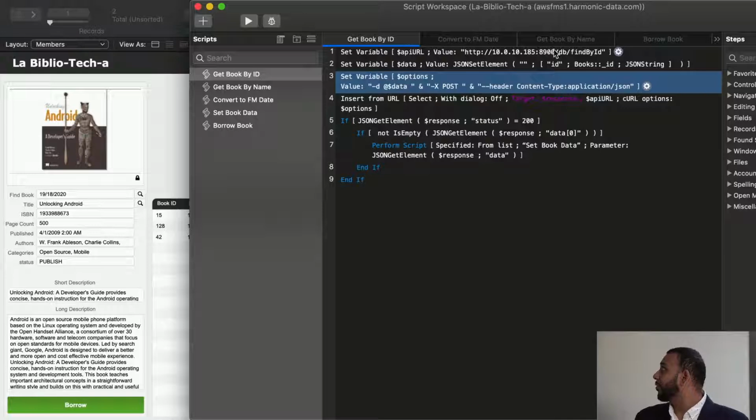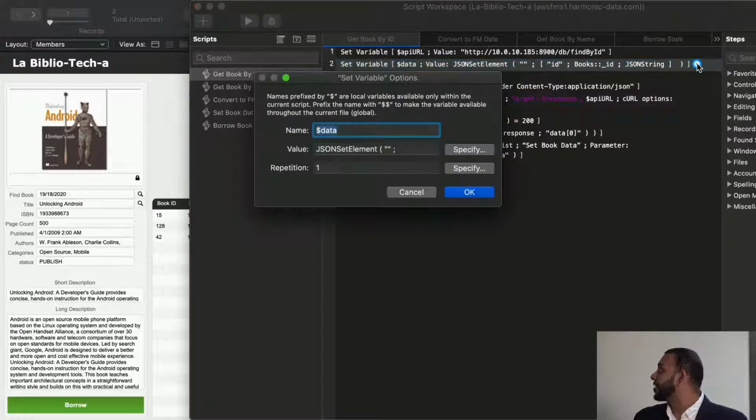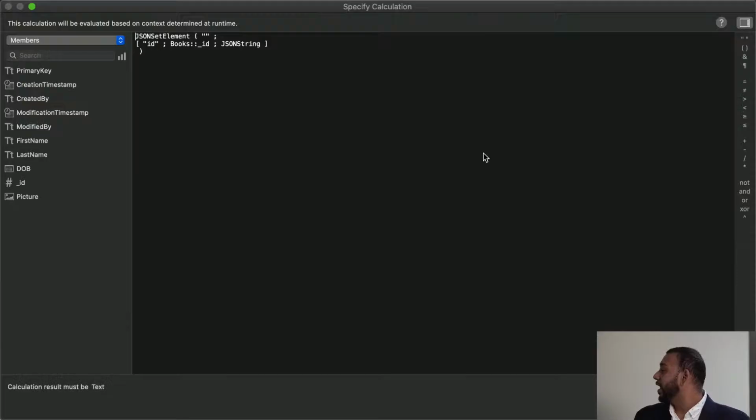Before we do that, however, we need to create our request body object. For that, we're using this JSON set element step. What that does is it just creates a JSON object with a field that has ID, which is the field that our web service will be looking for. And it'll put in that book's ID from that global field that we have. And it'll send it as a JSON string.